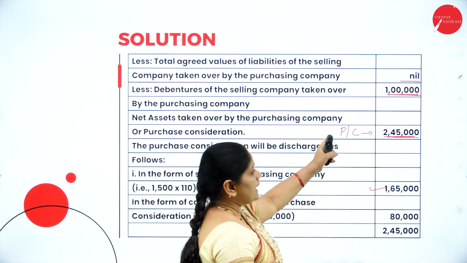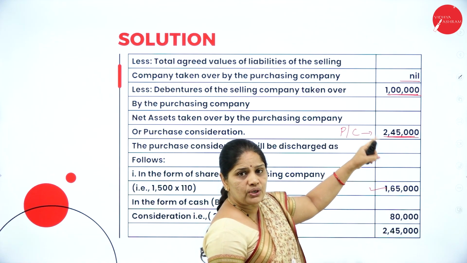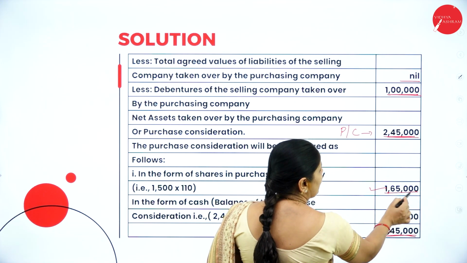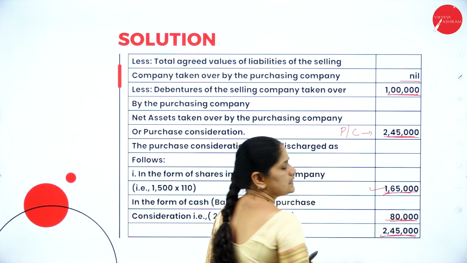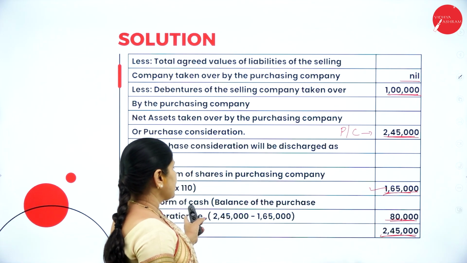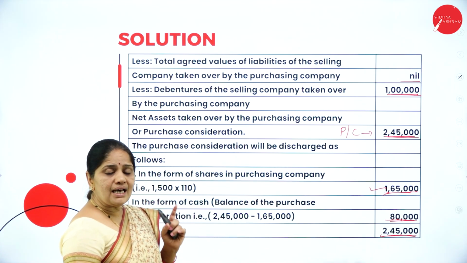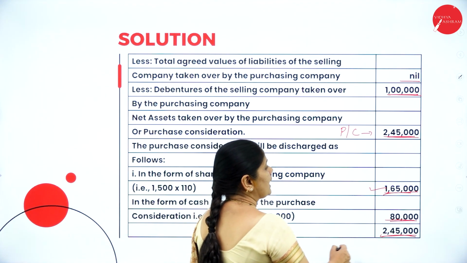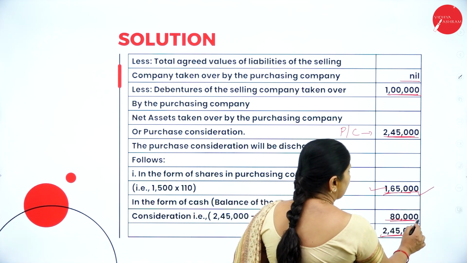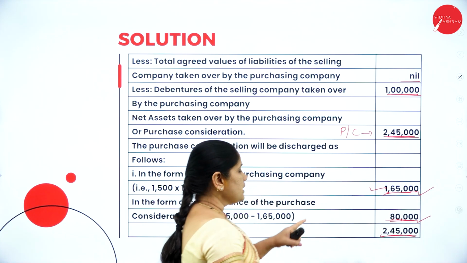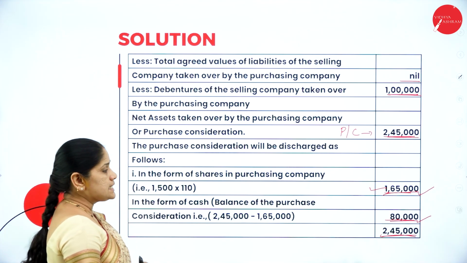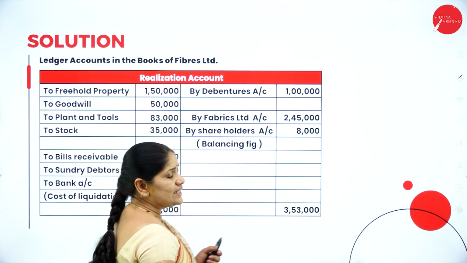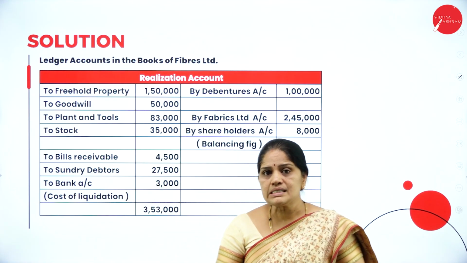Now, we have already calculated the purchase consideration at 2,45,000. It is 2,45,000 minus 1,65,000. 80,000 will be the balance in cash, which is to be paid by the purchasing company. So, they are paying shares worth 1,65,000 and cash worth 80,000 to make up for the purchase consideration of 2,45,000. Now, here we have the ledger accounts in the books of Fibers Limited.